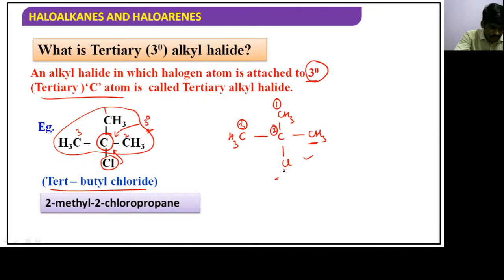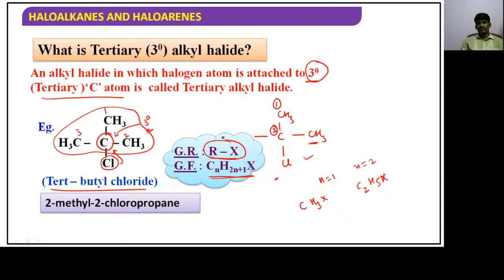For suppose, you take the n value as 1. Substitute there: C1, 2 into 1 plus 1, that is CH3X. It is an alkyl halide. If n is equal to 2, that is C2H5X. It is also an alkyl halide. So the general formula can be given as CnH2n+1X. The general representation is RX. This RX stands for alkyl halide or haloalkane. Hope you understand the point, children?